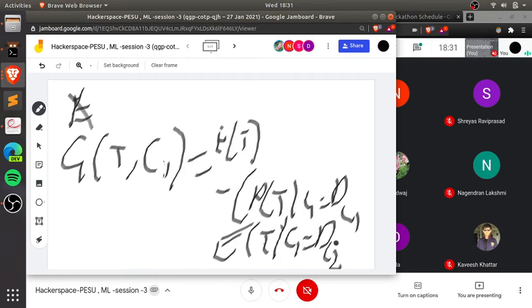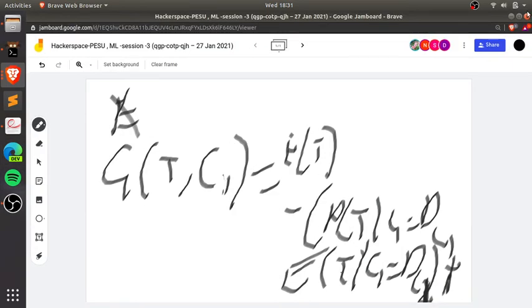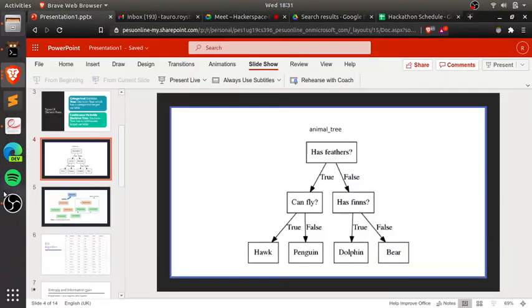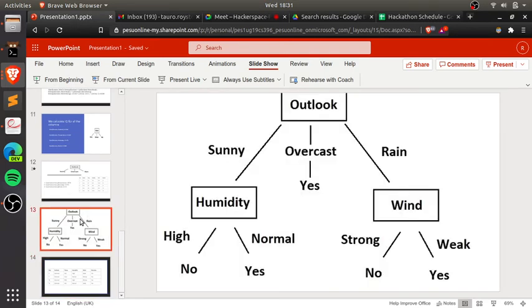Sorry, this is the first categorical variable. And then plus the term for C1 is equal to DC2, the second categorical variable. I'll explain better in the slideshow. I'm sorry about my handwriting. I don't have much experience writing with a mouse.